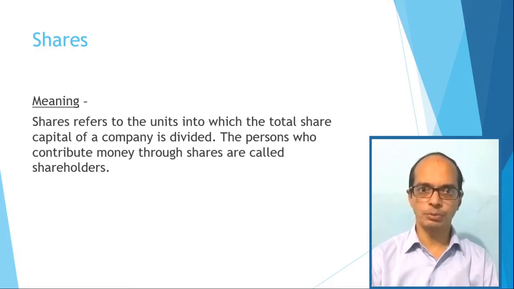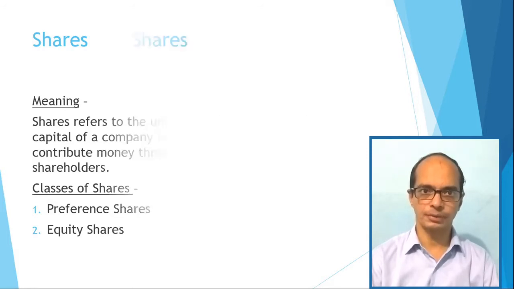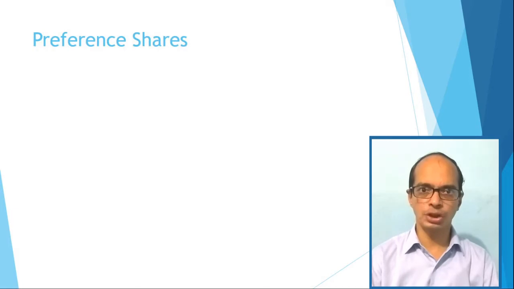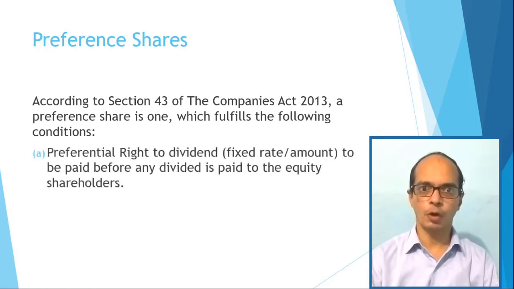There are two types of shares which can be issued by a company. One, preference shares, and second, equity shares. First, preference shares. Preference shares are those shares which have preferential rights over equity shares. According to Section 43 of Companies Act 2013, there are two preferential rights. One, for receiving the dividend.